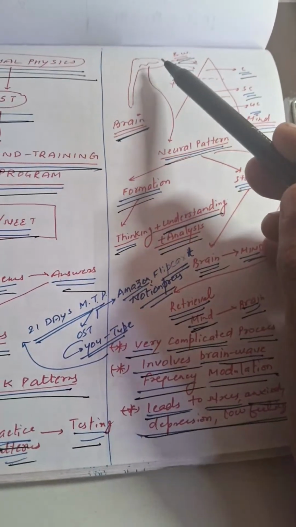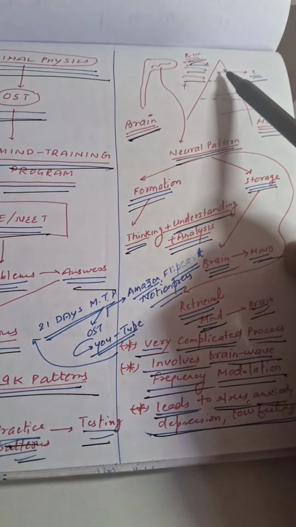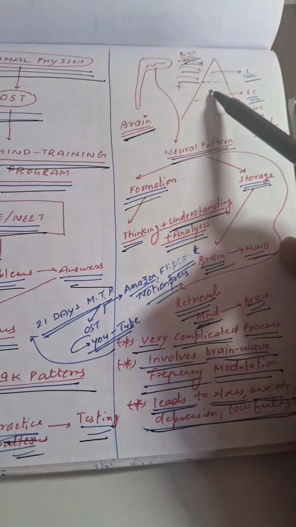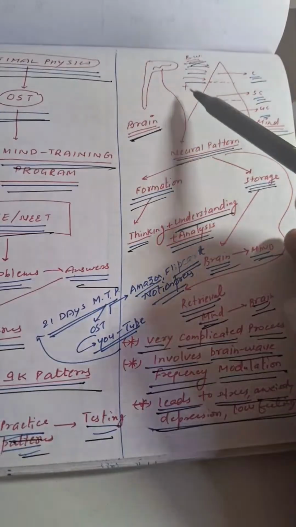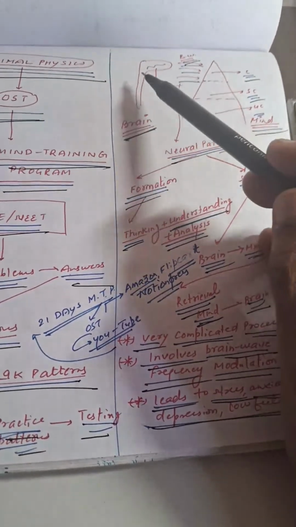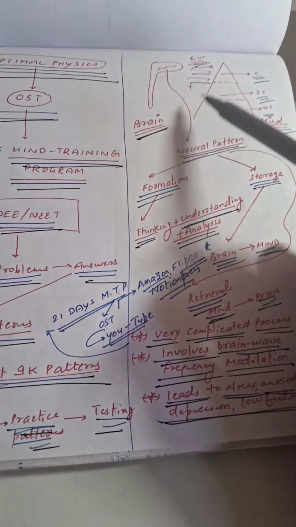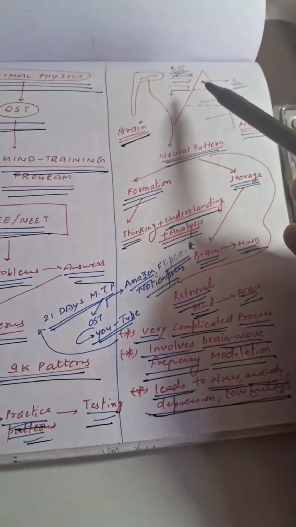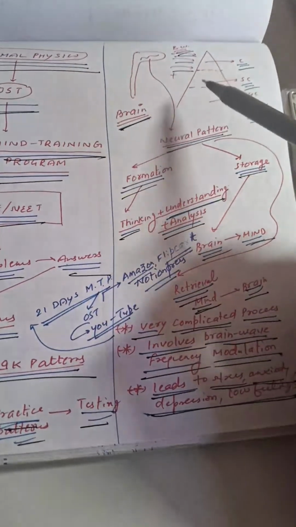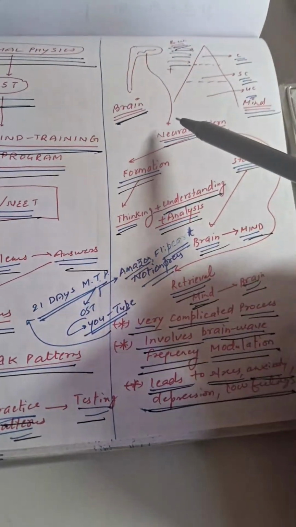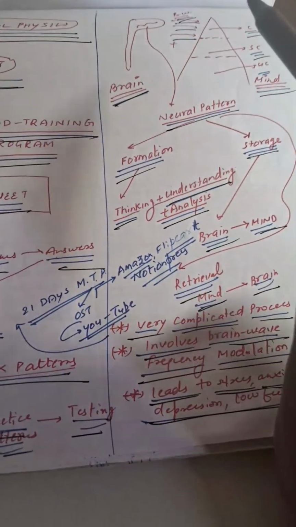And when we study, neural patterns are formed in the brain, and these patterns are stored in the mind itself, first in the conscious mind, then in the subconscious mind, and lastly in the unconscious mind. And there is a system which is about linking the brain and mind, and especially the three layers of the mind. This coordination determines whether you'll be able to crack competitive exams or not. So the entire turning point is about coordinating the mind and brain as a system, managing the emotional conflicts in between, and finally developing your mind-brain system for getting the answers.